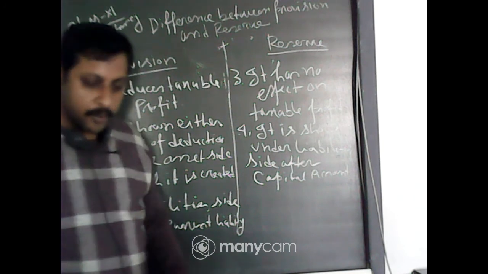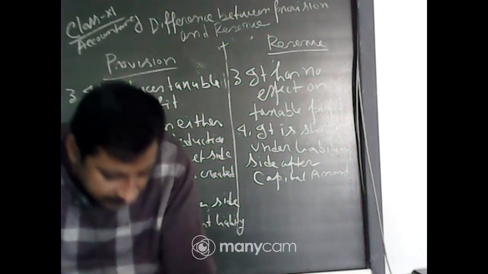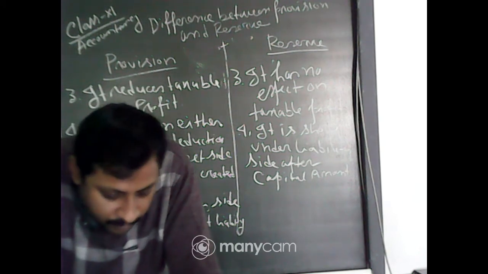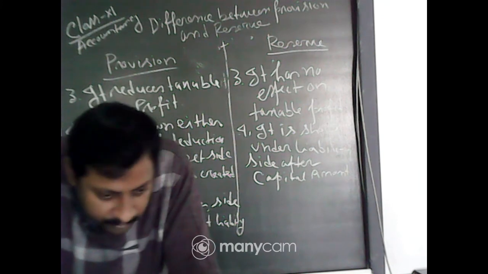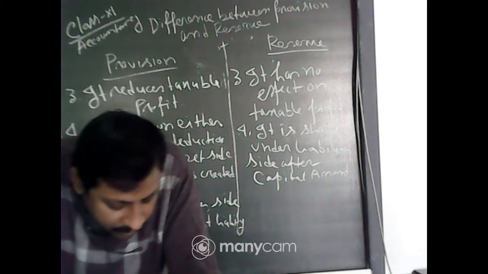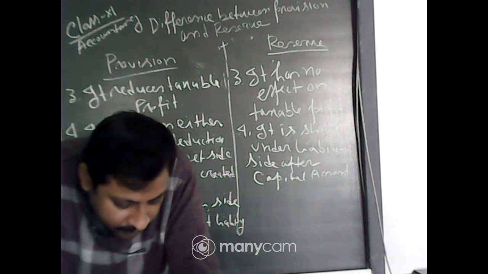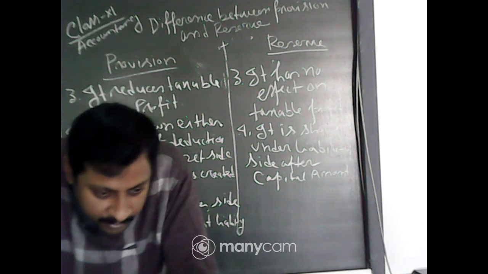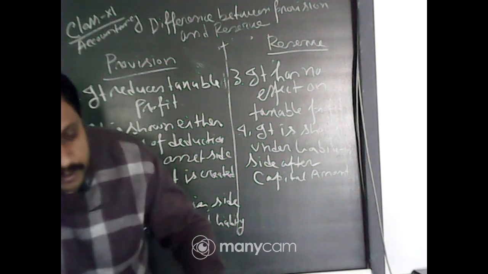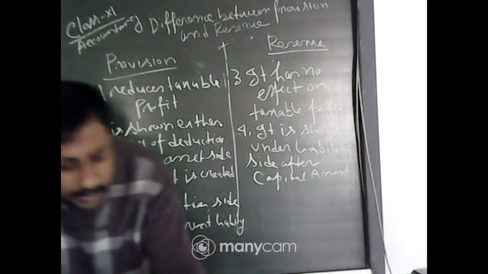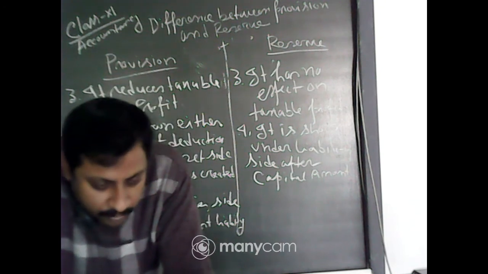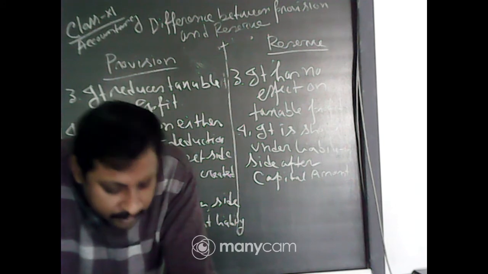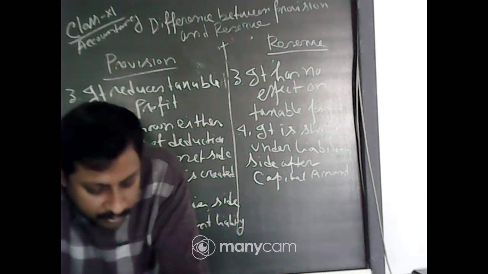Creation of provision is necessary to ascertain a true and fair view of profit and loss and the balance sheet. When we discussed provision, under the prudence or conservatism concept, we make provision because we know there is a chance of a future loss, so we start making provision from now. This is called the conservatism or prudence principle. So it must be made even if there is no profit.